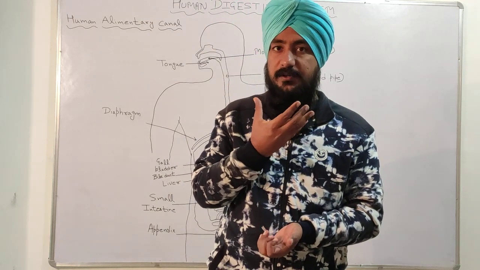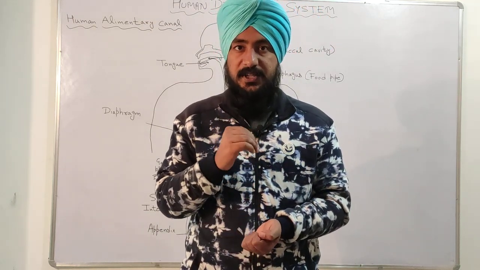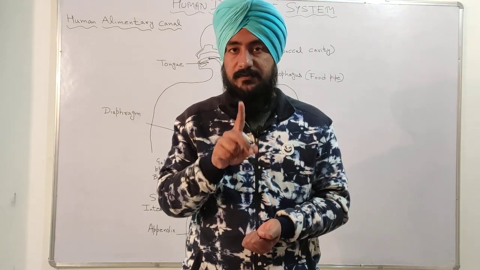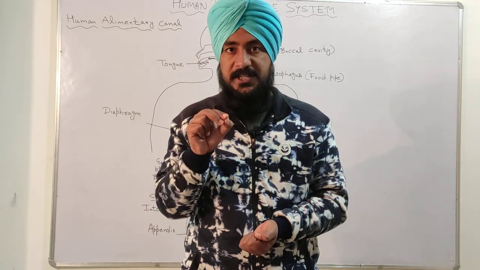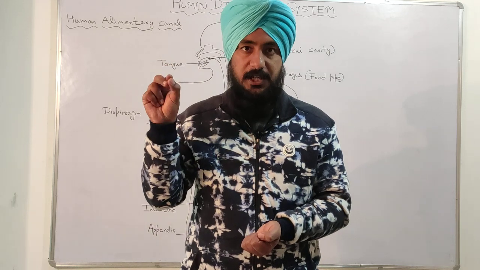Saliva is the liquid which is present in our mouth. And after this, the second main step of digestion is the conversion of protein into amino acid by the pepsin in the stomach, and that occurs in the acidic medium.